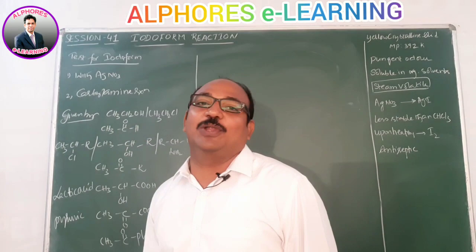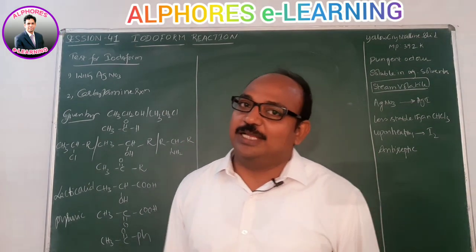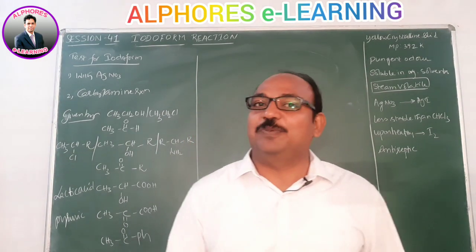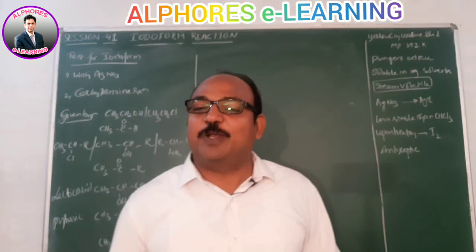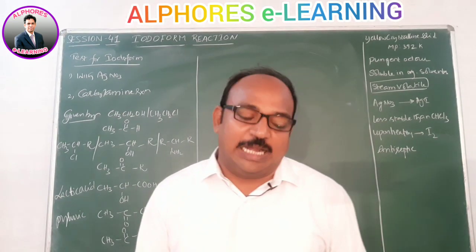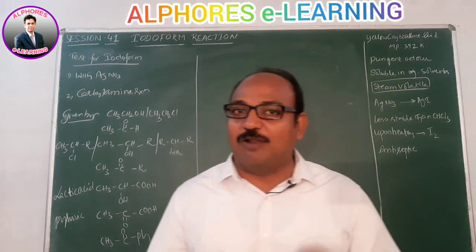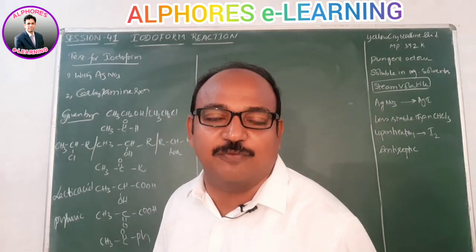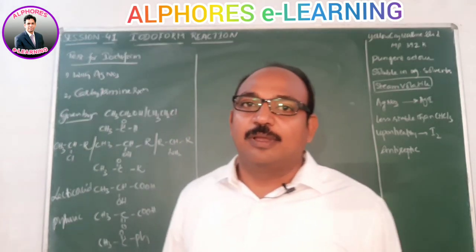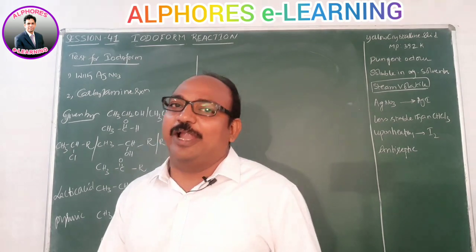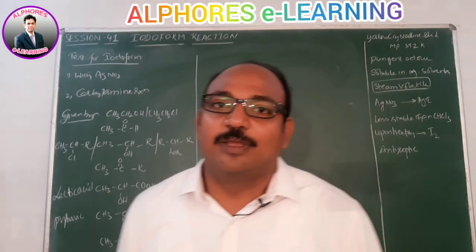In the previous session we learned the iodoform reaction, the acid medium and base medium mechanisms, the rate with respect to chlorine, bromine, and iodine, and why polyalpha halogenation does not take place in the presence of acid medium. That is all we learned. I hope you got the conclusion.